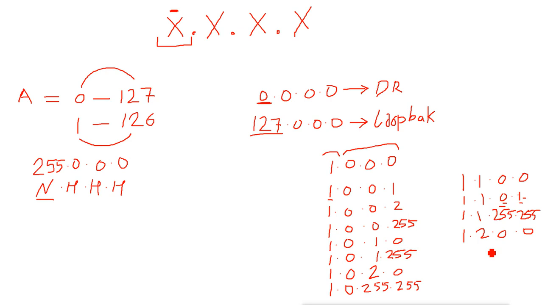Then one time comes when this will be on 255 and this will also be on 255, and at the same time this will reach 255. Now what happens? This number will change to 2 and these three numbers will again go back to 0.